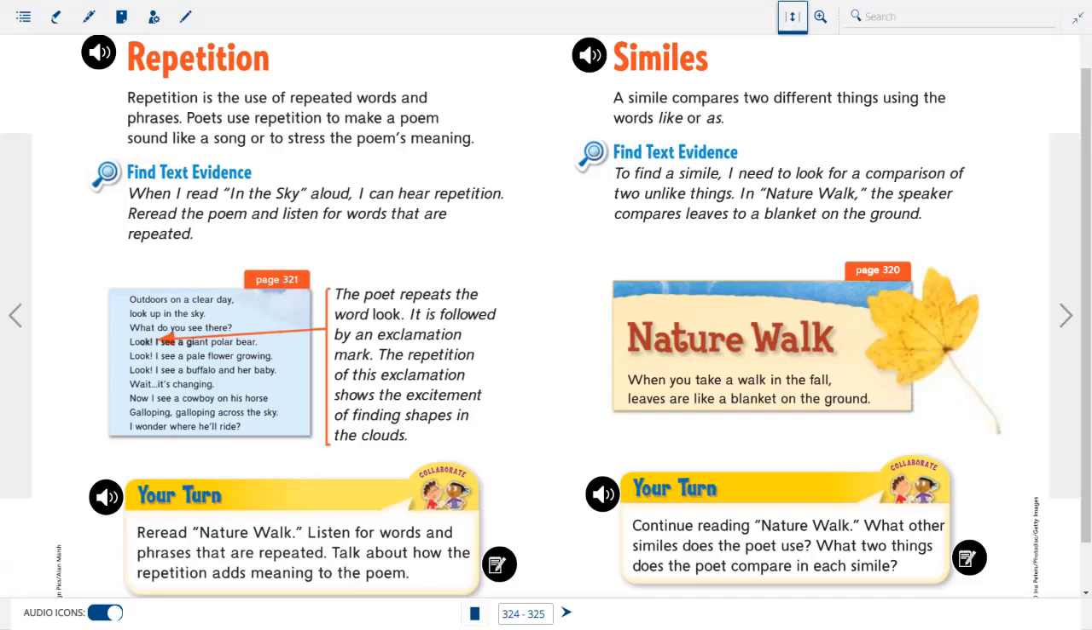All right, the last thing we're going to go over one more time is similes, just to remind you what they are. Remember, similes are comparing two different things that use the word like or as. A simile compares two different things using the words like or as. Find text evidence. To find a simile, I need to look for a comparison of two unlike things. In Nature Walk, the speaker compares leaves to a blanket on the ground. When you take a walk in the fall, leaves are like a blanket on the ground.